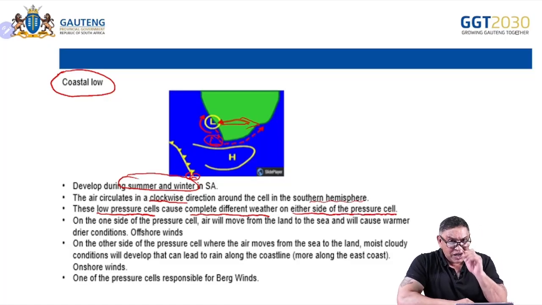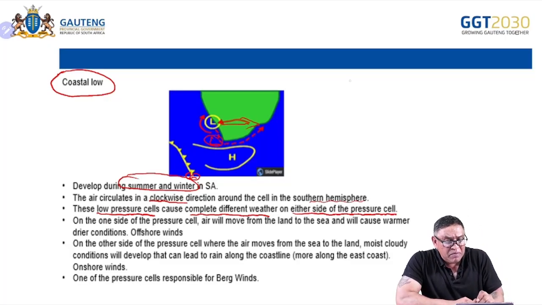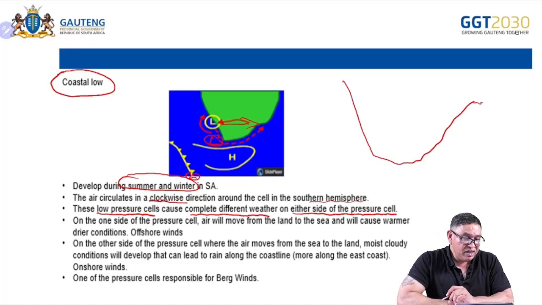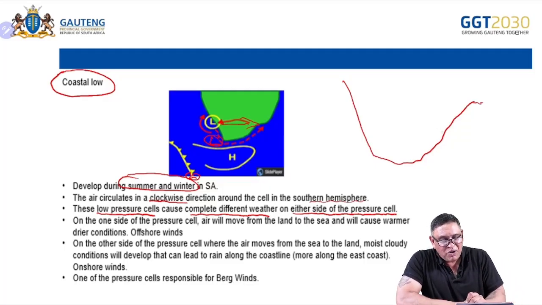I want to draw a little sketch, and I hope I do my best. My southern Africa always changes. Sometimes it looks like a banana, sometimes it looks like a valley. But anyway, I think that's not so bad. Let's create a coastal low. Let's put one on the east now.